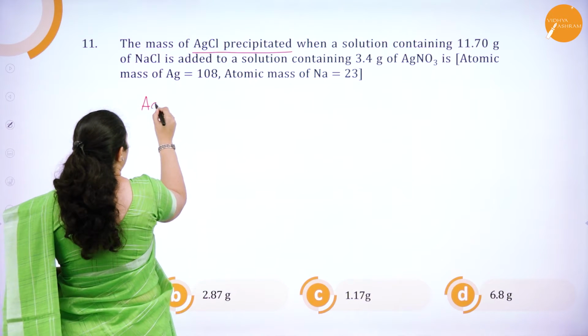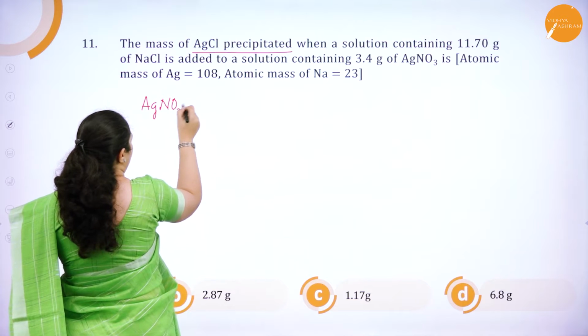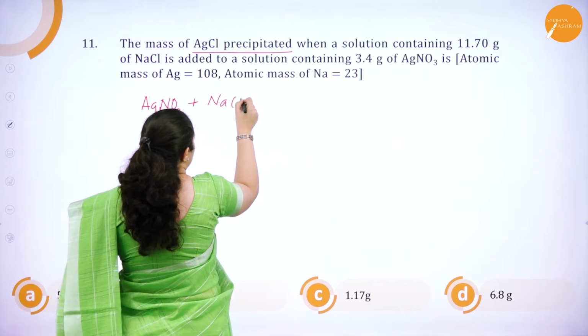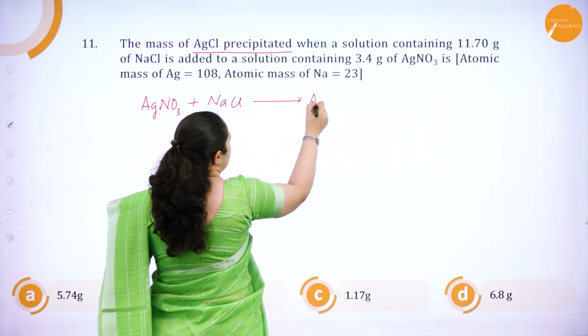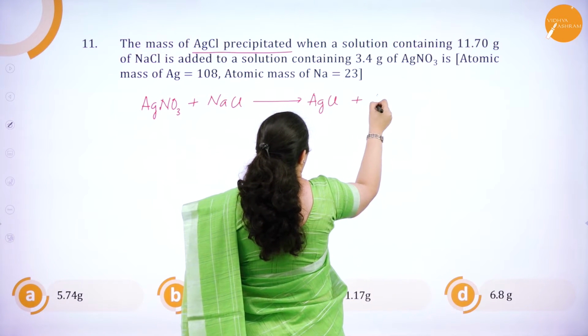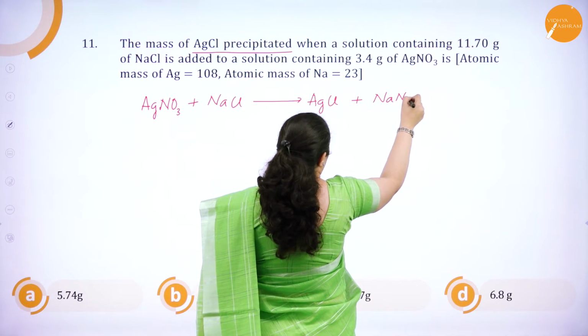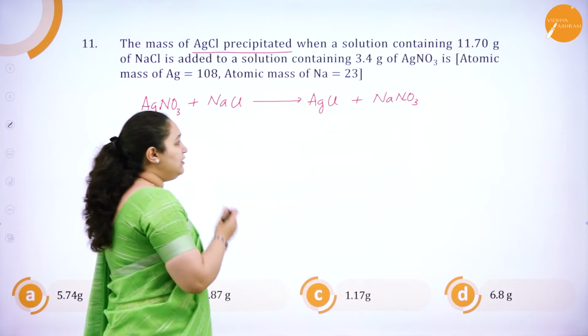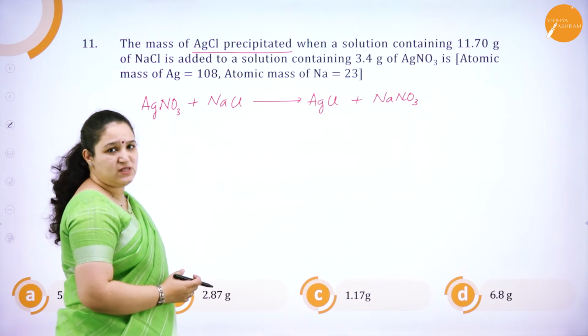I have AgNO3 plus NaCl will form a precipitate of AgCl and NaNO3 is formed. So, in this equation there is no balancing which is required.